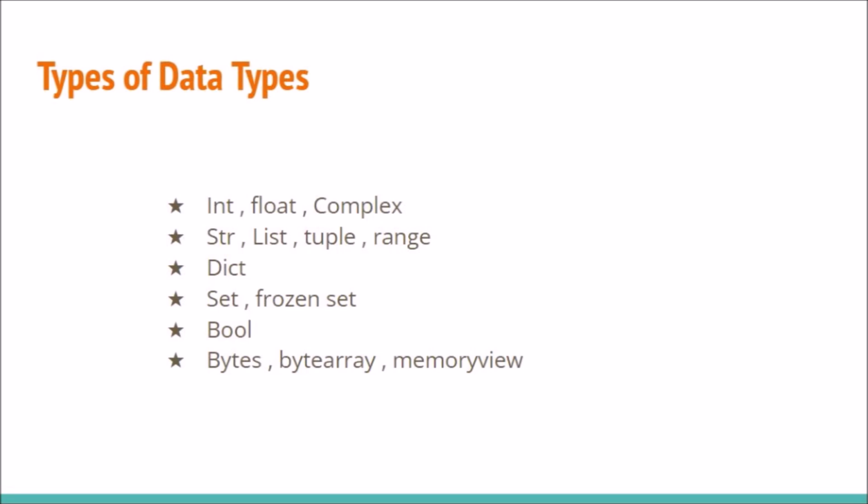Mapping type. Dictionary type for unordered collections of key value pairs. Set types. Set type for unordered collections of unique items. Frozen set. Immutable set type for unordered collections of unique items.